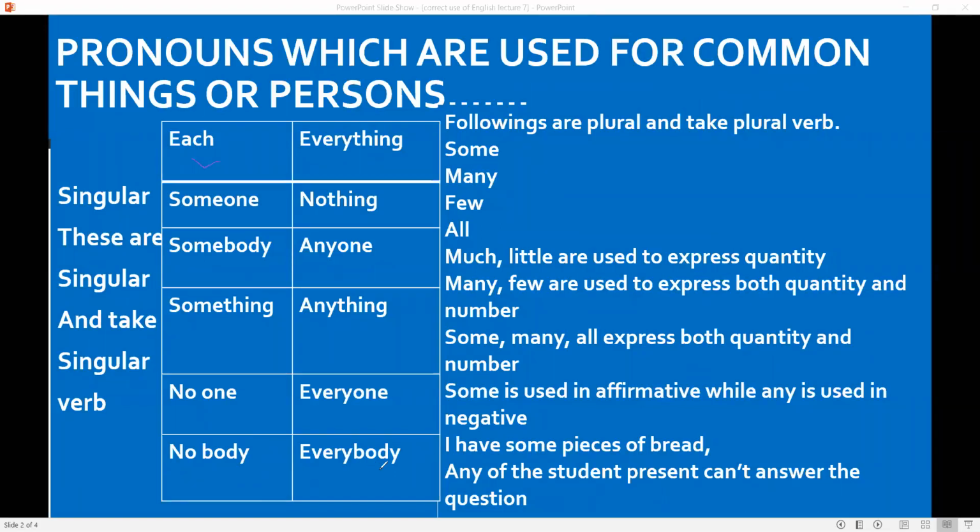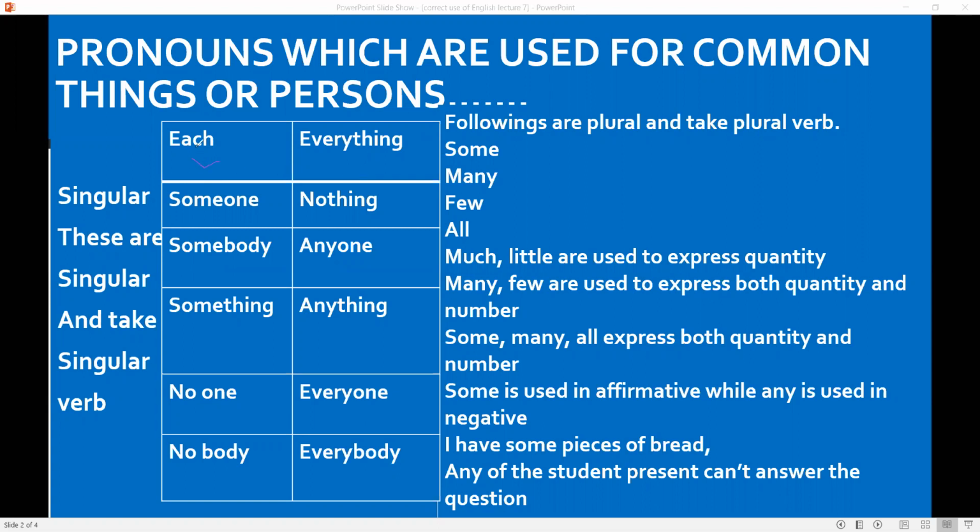Why do we want to know whether a noun or pronoun is singular or plural? Because we like to use the correct form of the verb. If we do not know that some noun or pronoun is singular or plural, we cannot use the verb accurately with them in writing and speaking. If we want to improve our writing and speaking, we have to know which word is singular and which is plural.